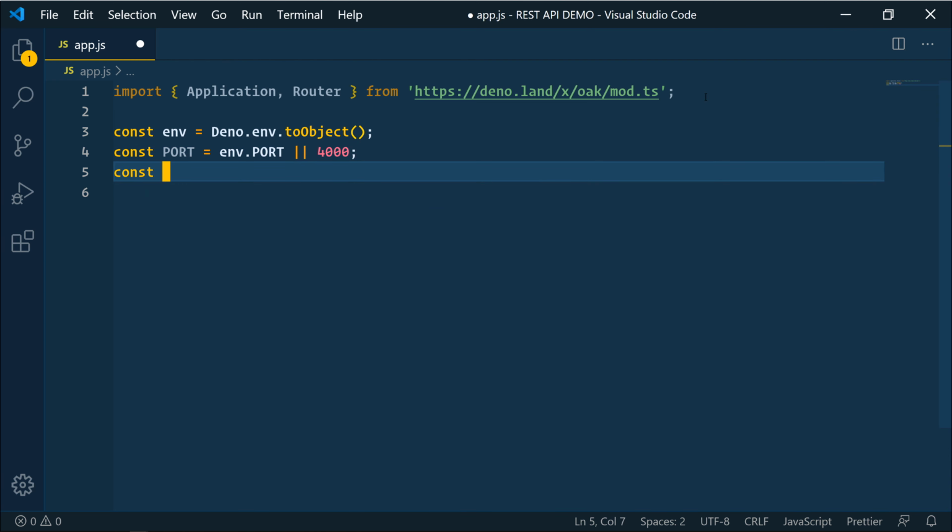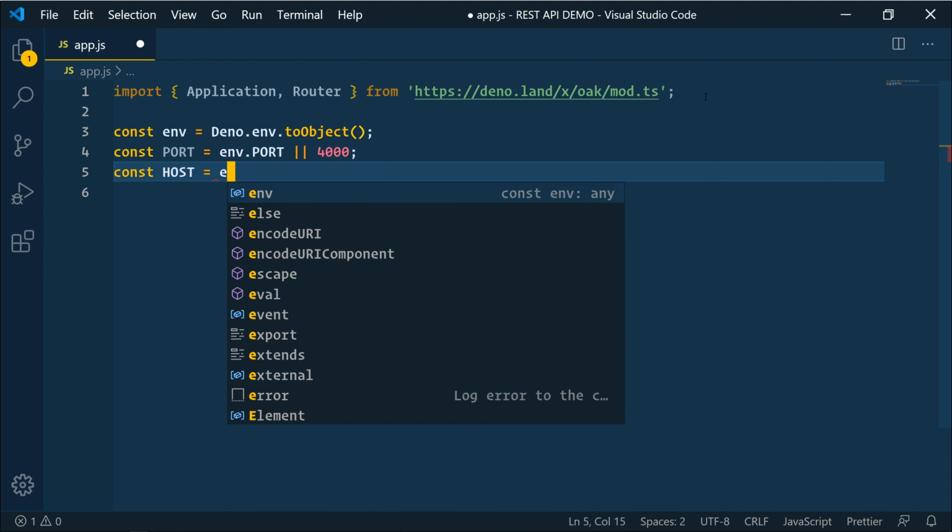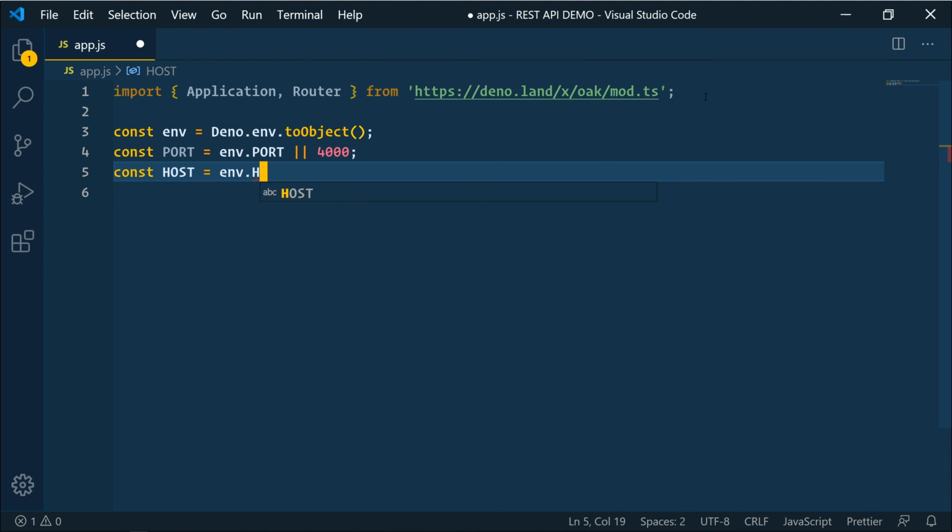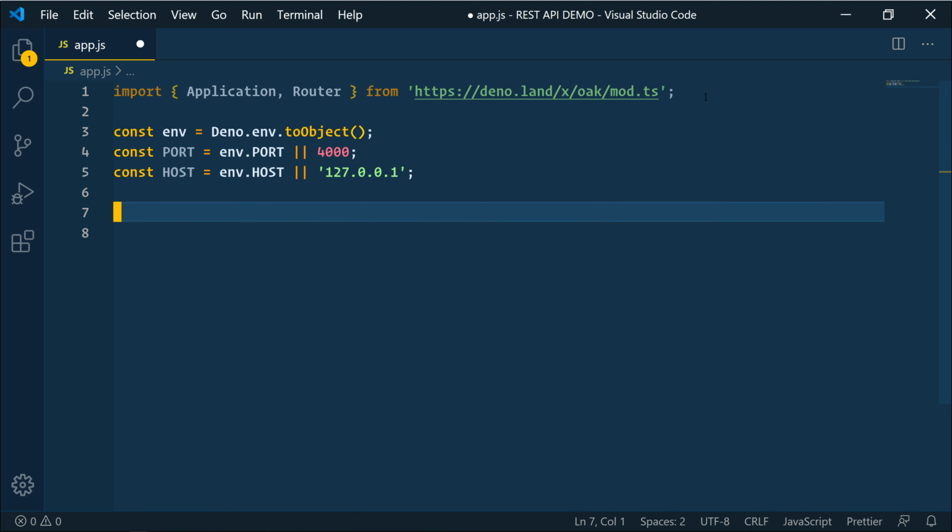And another const, which is going to be our host. And we're going to set that to env.HOST or 127.0.0.1. So that is localhost, of course. This should get the app running on localhost 4000.